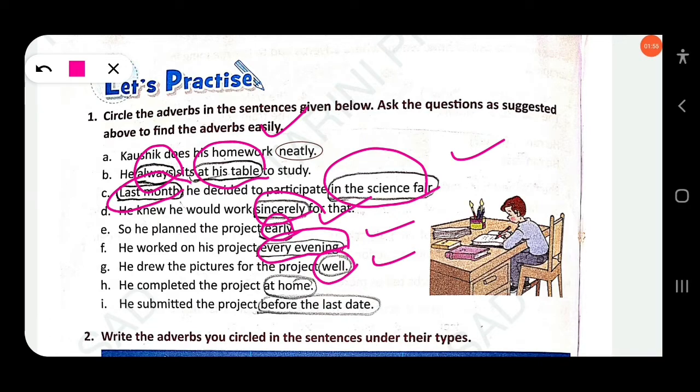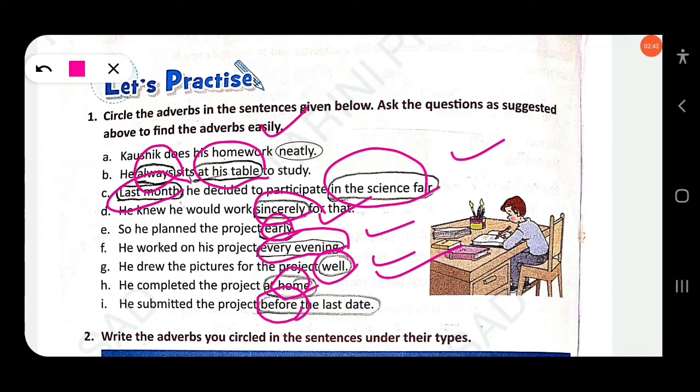He completed the project at home. Where did he complete it? You just have to ask the question: when, where, how. When is used to find the adverb of time, where is used to find the adverb of place, and how is used to find the adverb of manner. Here at home is an adverb of place. Clear? The next one: he submitted the project before the last date. You have to circle before the last date. It tells about the timing of an action.